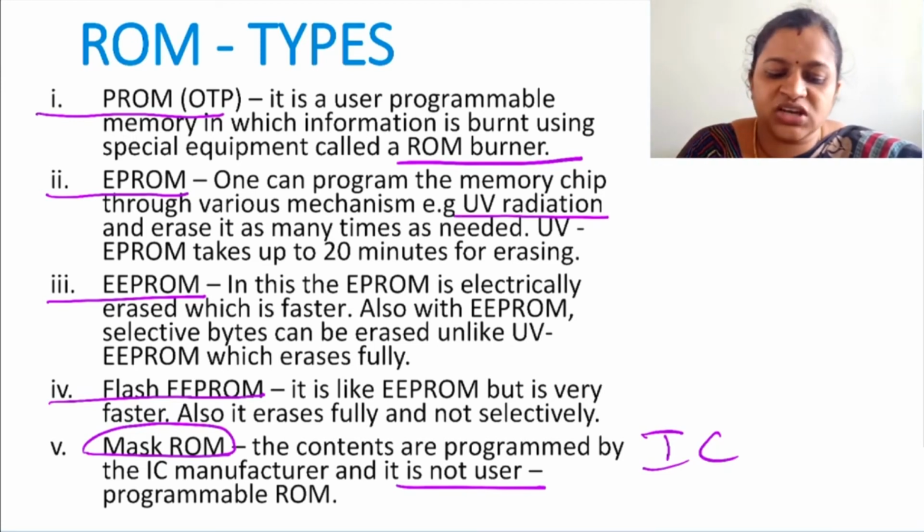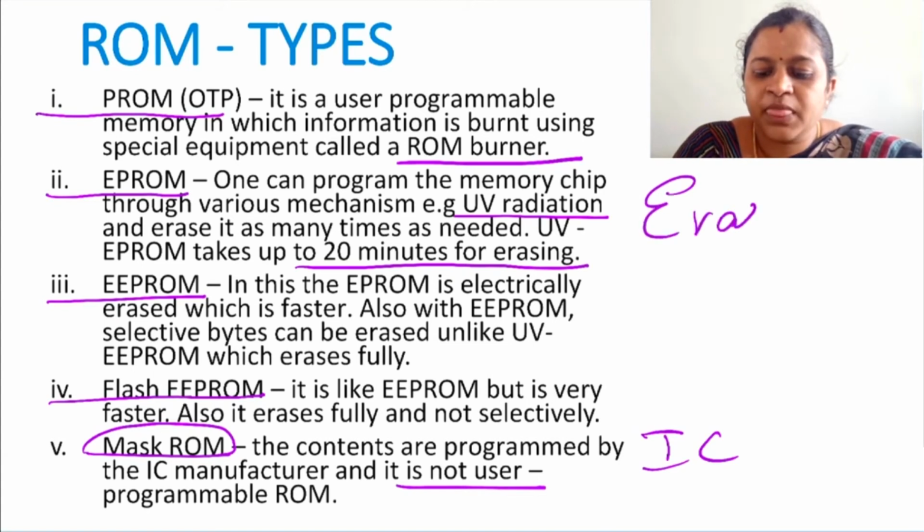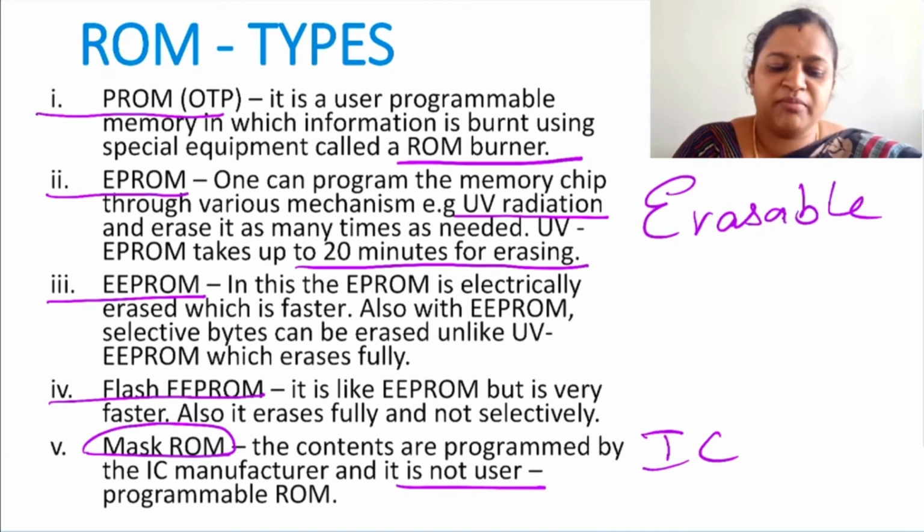UV radiation is used for erasing it. It takes up to 20 minutes for erasing. The entire content will be erased and you can program it once again totally. So that is what EPROM is, erasable programmable read-only memory. Okay. Next is EEPROM.